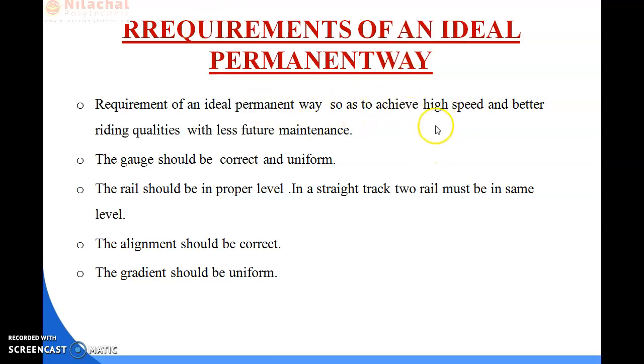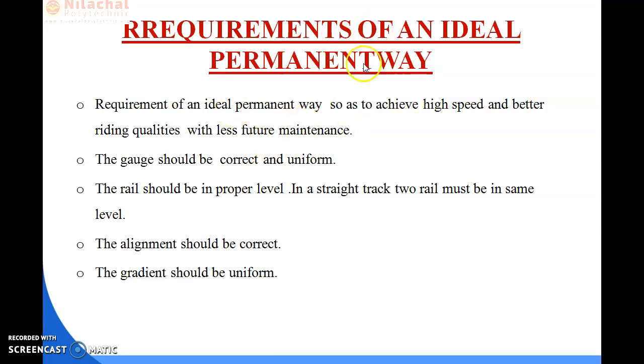With the help of the permanent way, the train moves at high speed and the riding quality is better, and whenever the ideal permanent way is constructed in a better way, the future maintenance required is very low.